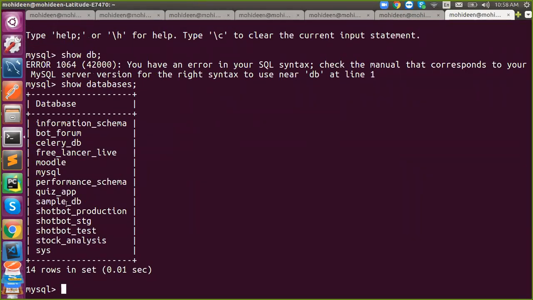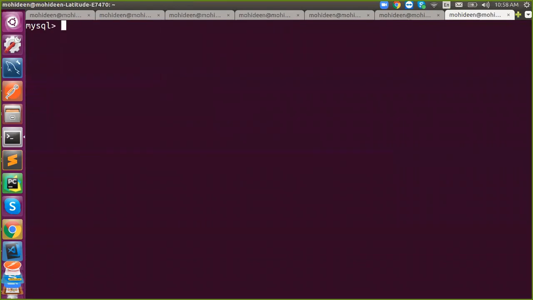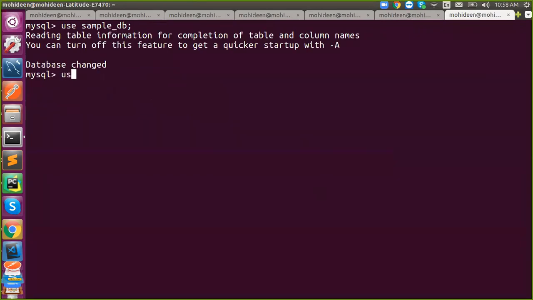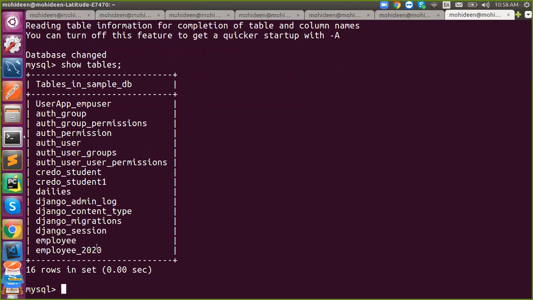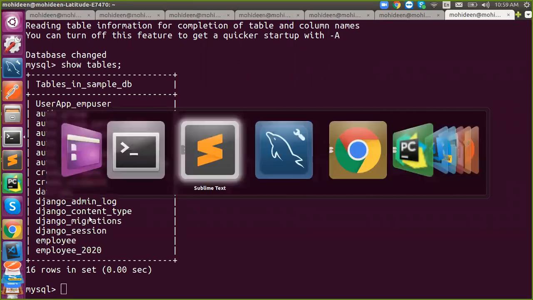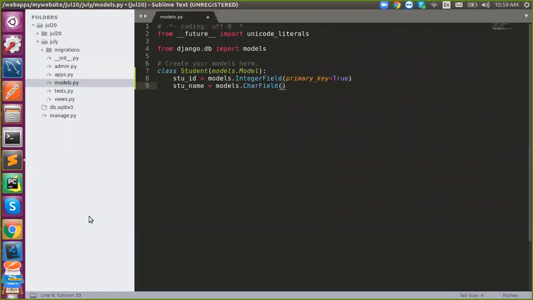I'll take a sample DB. Okay, so I'm going to create a student without giving any piece of SQL query. See that?